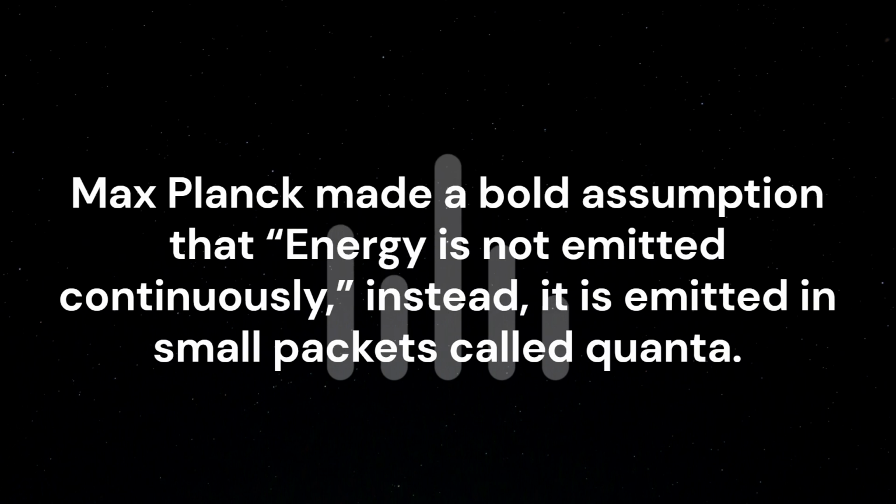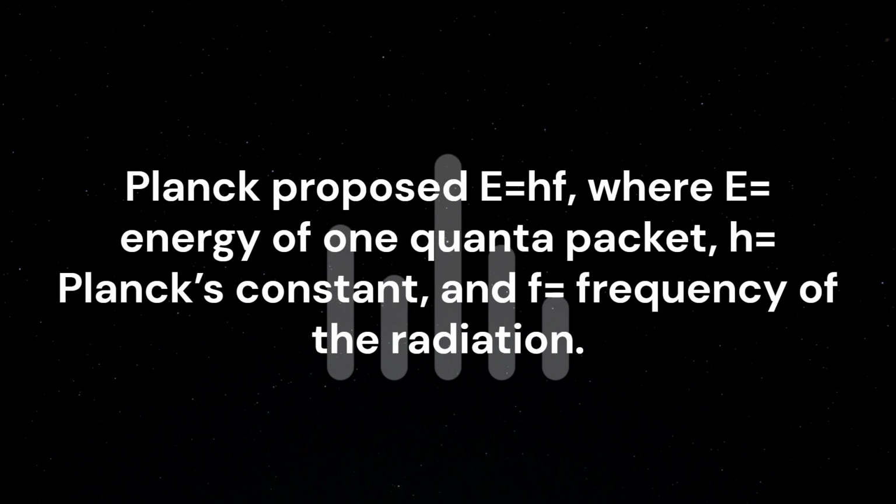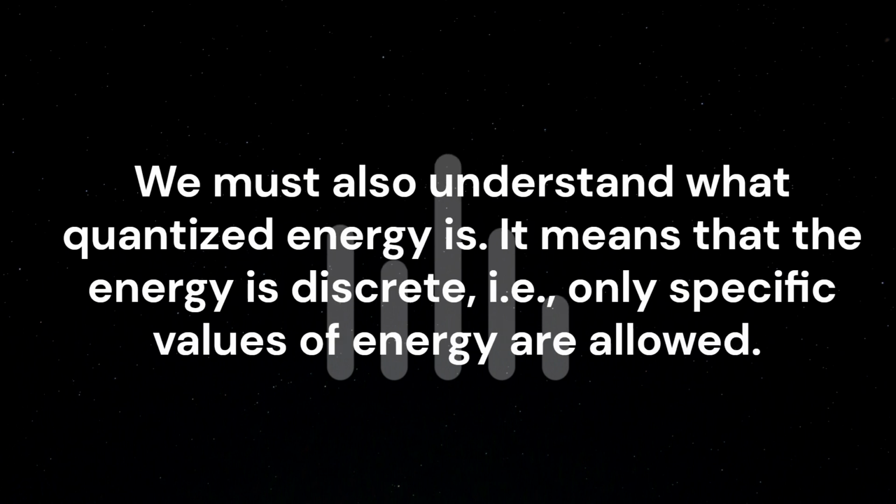Max Planck made a bold assumption that energy is not emitted continuously. Instead, it is emitted in small packets called quanta. Planck proposed E equals hf, where E equals energy of one quanta packet, h equals Planck's constant, and f equals frequency of the radiation. We must also understand what quantized energy is.